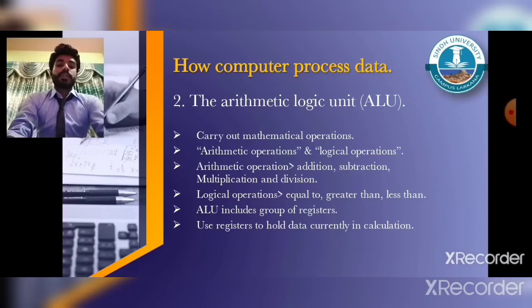The logic unit includes comparisons such as equal to, greater than, less than, and there is also the opposite of every logical operation, like equal to, there is not equal to. ALU also includes a group of registers. ALU uses registers to hold the data currently being used for a calculation.